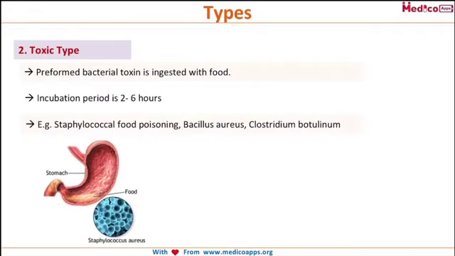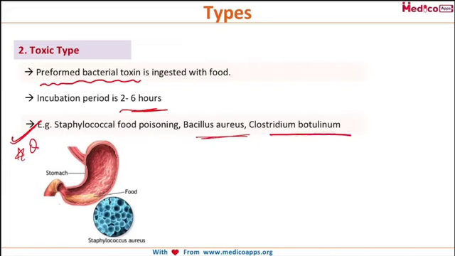The second type I am going to discuss here is the toxic type. Here in the toxic type, preformed bacterial toxin is ingested with the food. So the food is already there, and on that food some preformed bacterial toxins are formed. Here the incubation period is 2 to 6 hours. And what will be the example? The examples are staphylococcal food poisoning, food poisoning due to Bacillus cereus, or Clostridium botulinum. Staphylococcal and Clostridium botulinum are important examples of the toxic type.